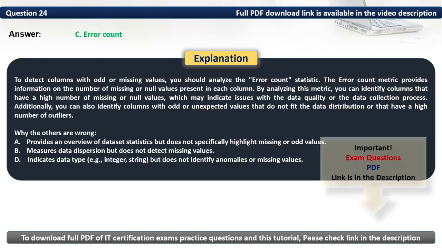To detect columns with odd or missing values, you should analyze the error count statistic. The error count metric provides information on the number of missing or null values present in each column. By analyzing this metric, you can identify columns that have a high number of missing or null values, which may indicate issues with the data quality or the data collection process. Additionally, you can also identify columns with odd or unexpected values that do not fit the data distribution or that have a high number of outliers.